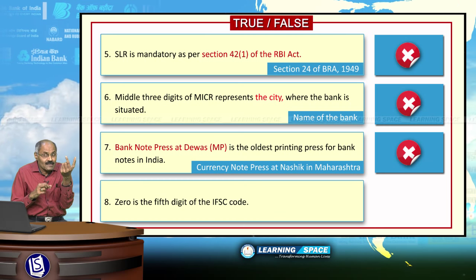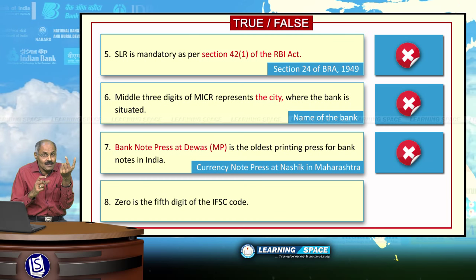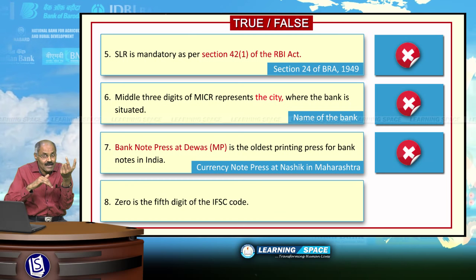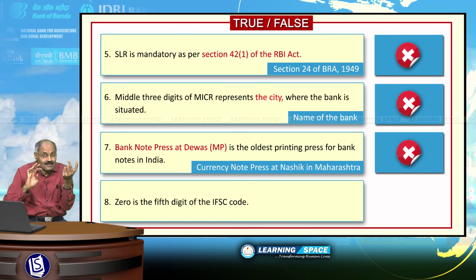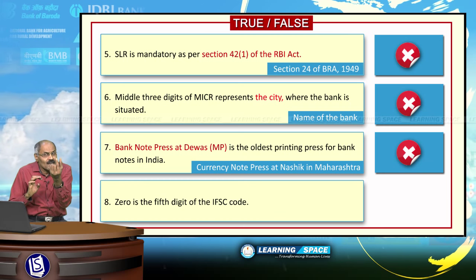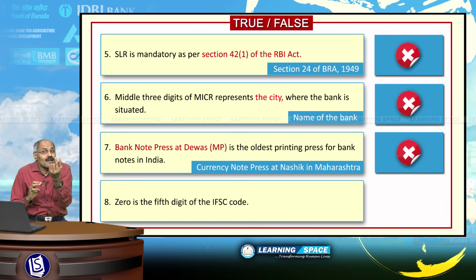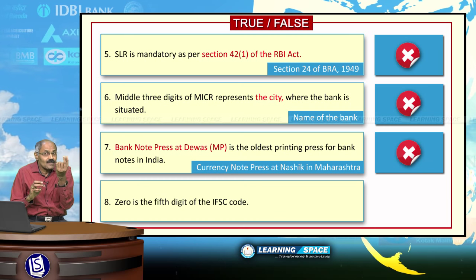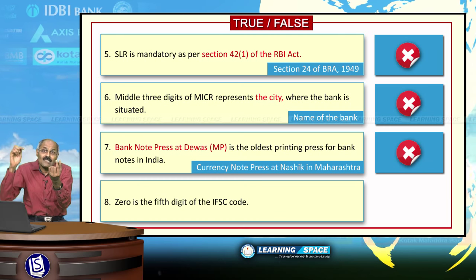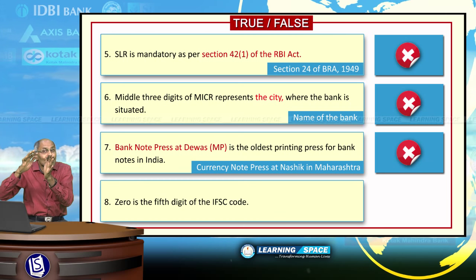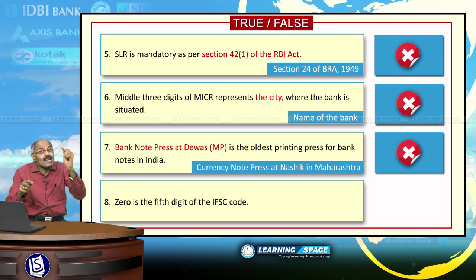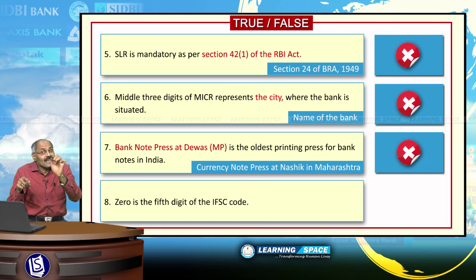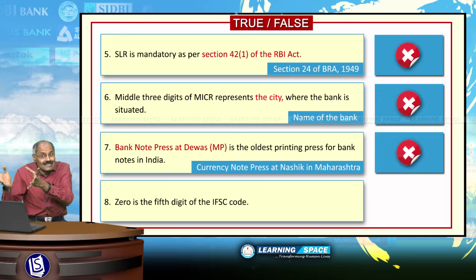If it is ICICI Bank, ICIC. If it is Andhra Bank, ANDB. If it is the State Bank of India, SBIN, like that. 5th digit will be 0, which is kept reserved for future use. Last 6 digits indicate the branch, they are digits.